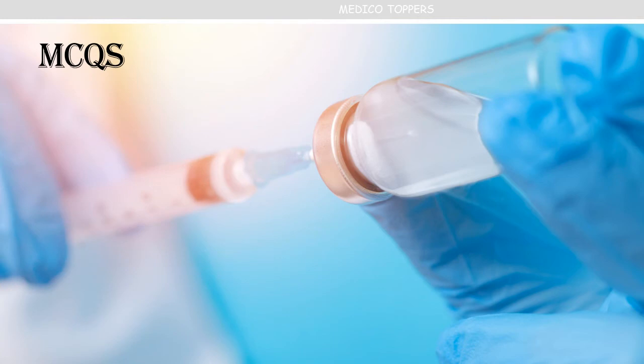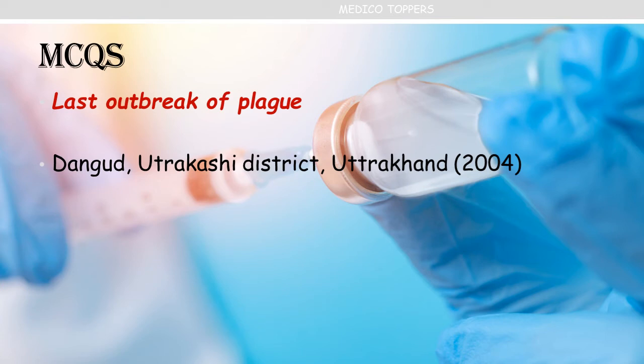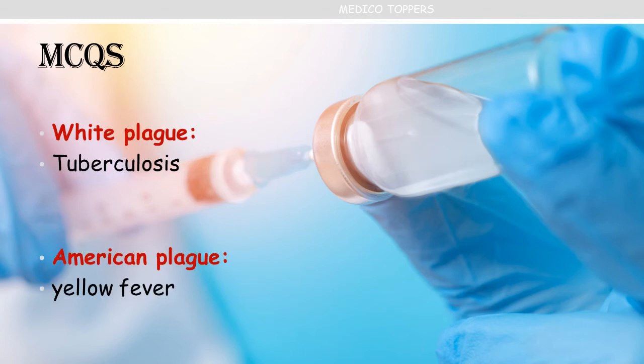And a few other MCQs related to plague. First one, the last outbreak of plague occurred in which year? It was in 2004 in Dangud, Uttarkashi district in Uttarakhand. White plague is nothing but tuberculosis, and American plague is nothing but yellow fever. It was an epidemic of yellow fever which was called American plague.